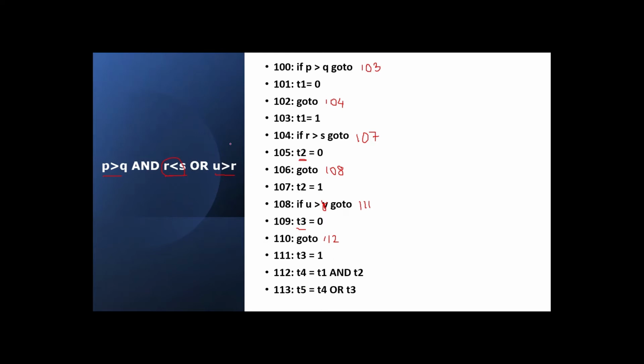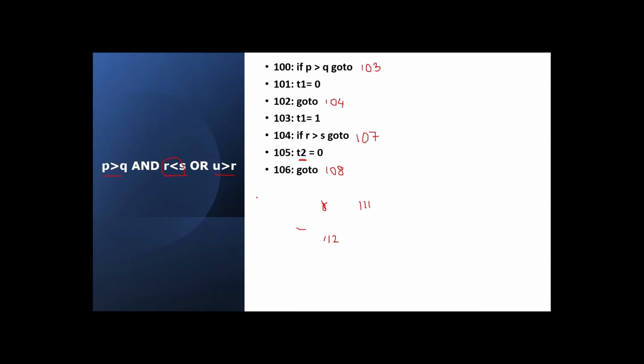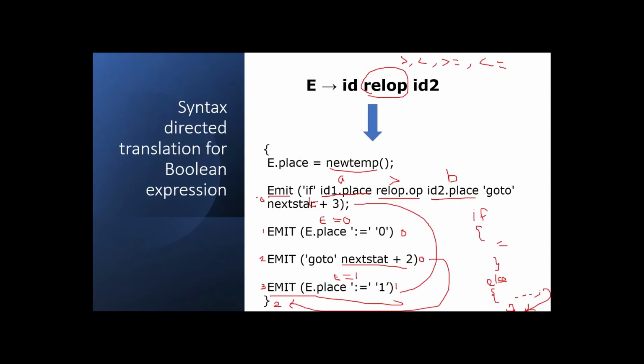So this is the corresponding 3 address code for this expression. So how is this 3 address code generated? This 3 address code is generated using the equivalent semantic rules that we have seen before. So using these semantic rules, we have generated a 3 address code for the given Boolean expression. We can generate 3 address code for any Boolean expression using these semantic rules.